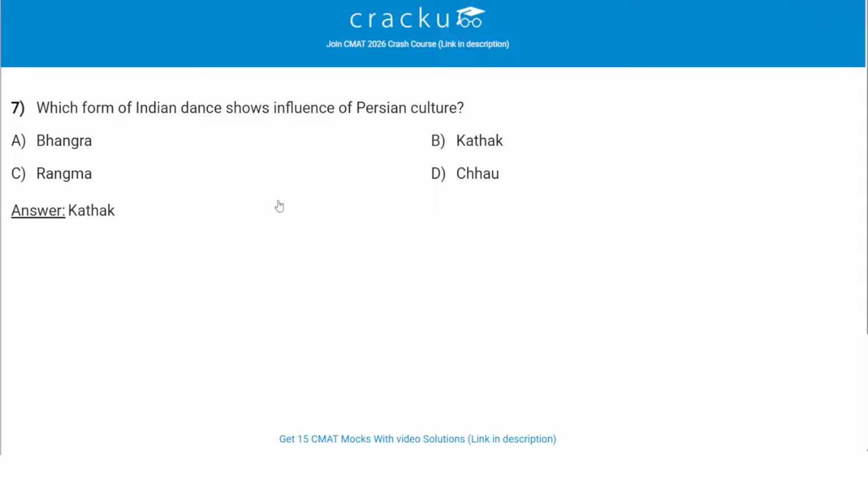Which form of Indian dance shows influence of Persian culture? So the correct answer is option B, which is Kathak. Kathak originated in North India and evolved significantly under Mughal patronage. Persian influence can be seen basically in its costume, which contains the Angarkha or Churidar, which is Persian culture.